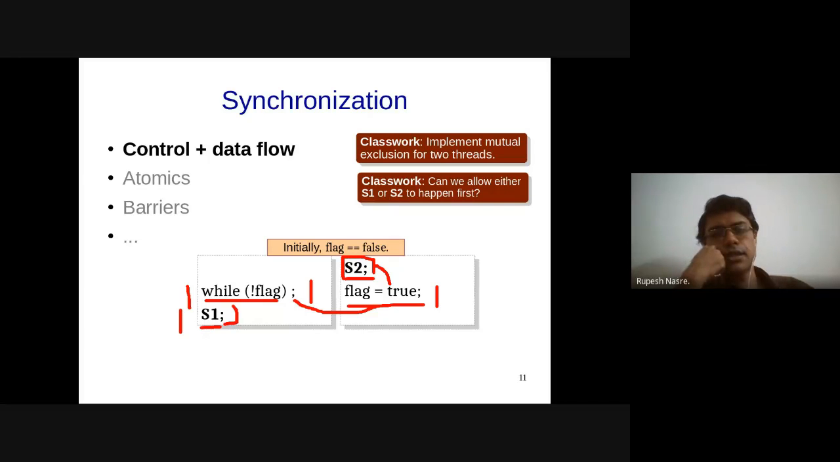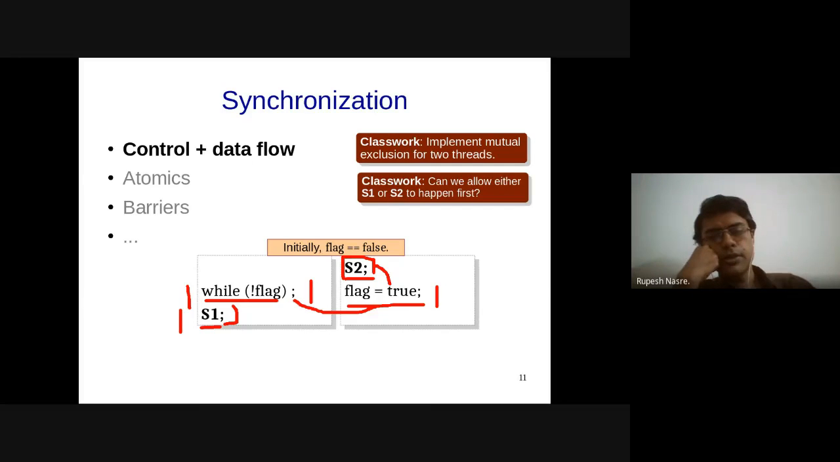Okay, Shagnik is suggesting that we can have an additional flag, which means that there are now two flags, one for T1, another for T2, or one for S1, another for S2. And using that, we might be able to let each one of them execute. Okay, this is a high level idea. Sure, it might work out. We'll have to see the code corresponding to it. Jaswant is suggesting adding while flag to thread 2 and flag equal to false in thread 1. Okay, that seems to be reasonable.